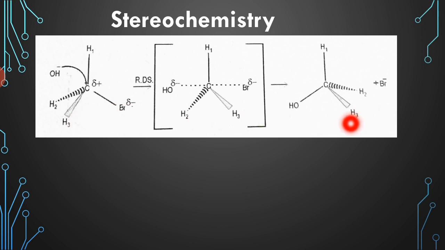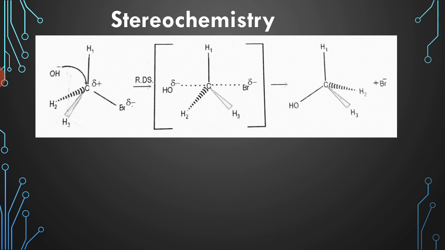Due to the backside attack, the tetrahedral arrangement of the carbon atom in the product becomes opposite to that of the reactant, and this is known as the inversion of configuration. This is like an umbrella turning inside out in high wind and rain. This backside attack of the nucleophile leads to inversion of configuration.